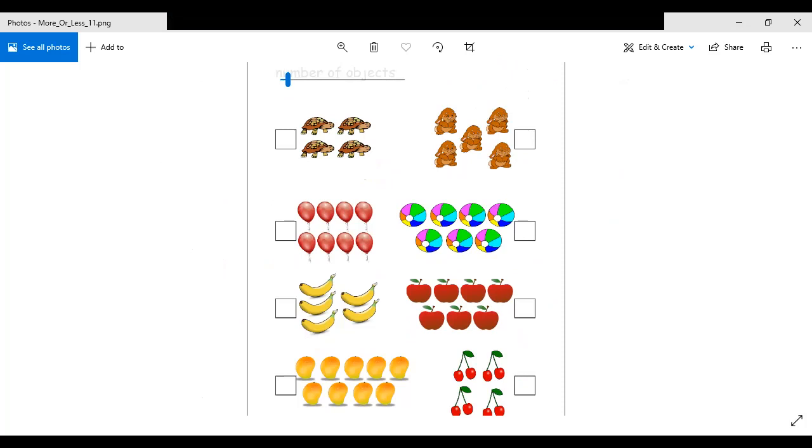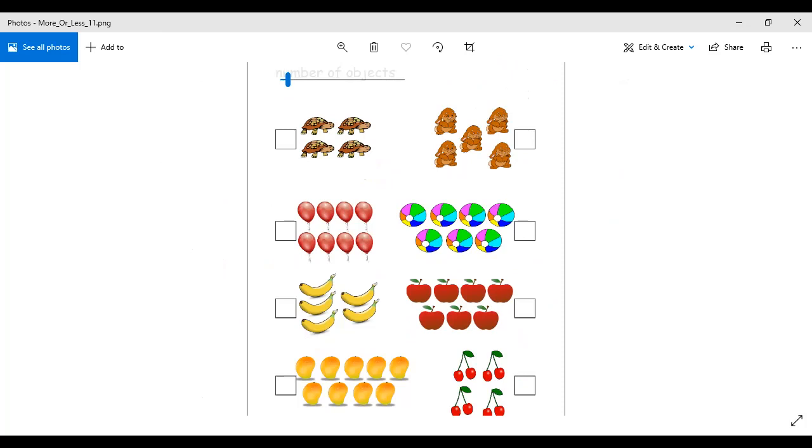Okay, in the very first line, on one side there are turtles and then there are puppies. So tell me, which is in more quantity, turtles or puppies? Puppies. Why? Because they are 5 in number. Excellent. Put a tick on it. Should we move forward? Okay.